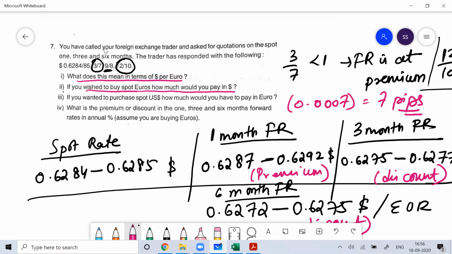So you have called your foreign exchange trader and asked about the quotation on the spot, 1, 3, and 6 month. The trader responded with this much dollar. What does this mean? Dollar per euro. Okay, so 1 euro is given like this. Now, if you wish to buy spot euro, how much should you pay in dollars?